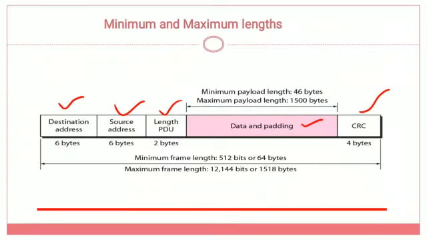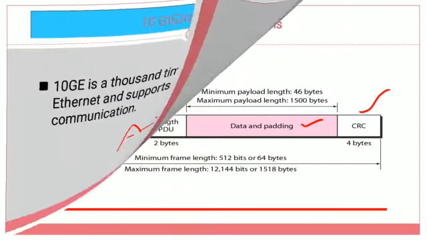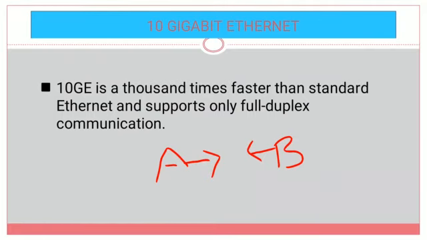And coming to the physical layer. First, we need to consider the transmission mode. What transmission mode is used? It is full duplex mode. As we know, there are three different transmission modes: simplex mode, half duplex mode, and full duplex mode. Of these, we mostly use full duplex mode for 10 gigabit Ethernet.